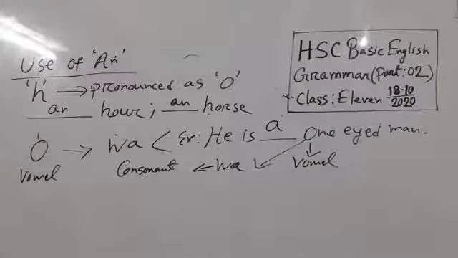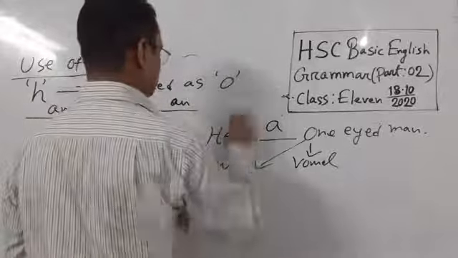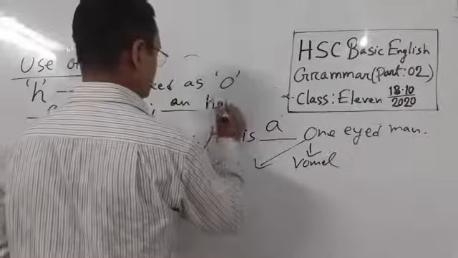An hour. And honest, okay, honest. He is an honest man. Suppose an honest.